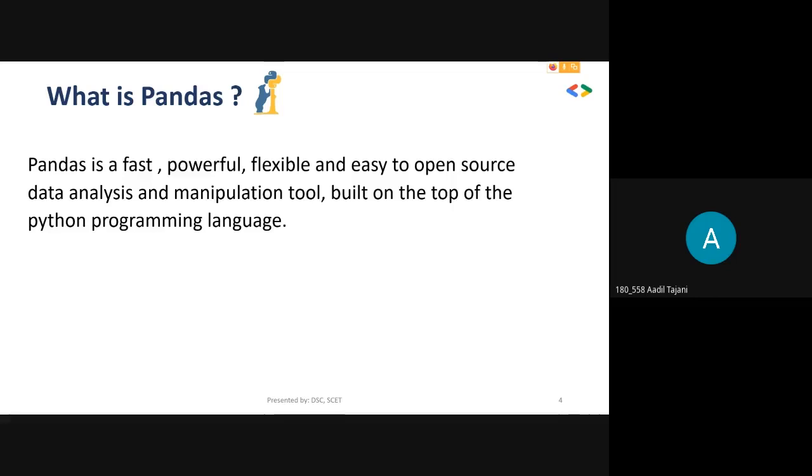I'm sure everyone has heard of pandas, because the term is very often used in data science platforms and everywhere. Pandas is a fast, powerful, flexible, and easy to use open source data analysis and manipulation tool, built on top of the Python programming language. Pandas is a module in Python which offers many methods, tools, and functionalities that you can use to manipulate, view, and perform different kinds of operations on your data set. That's why pandas is very famous.